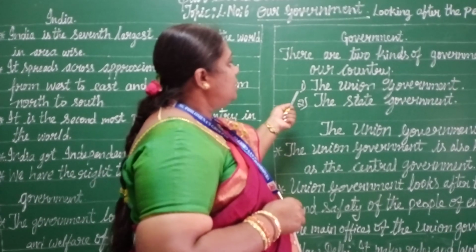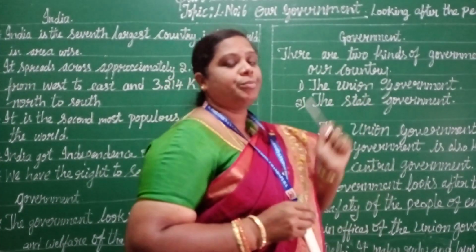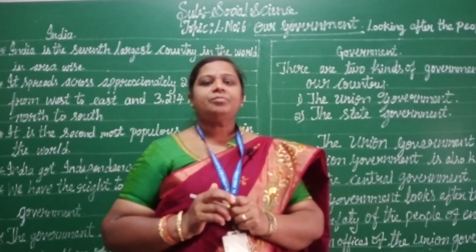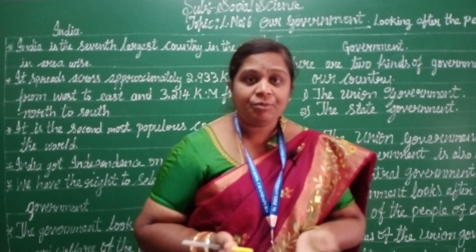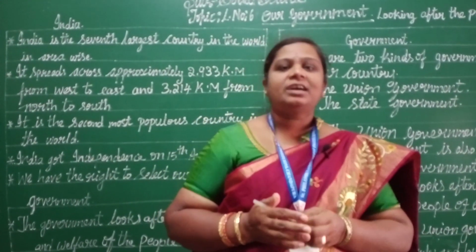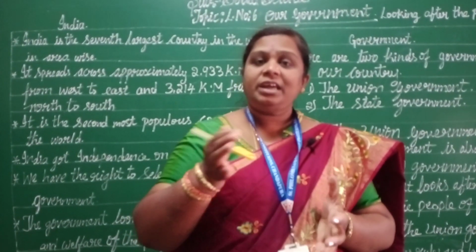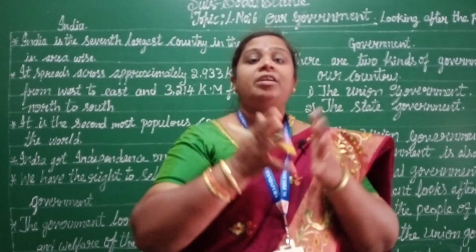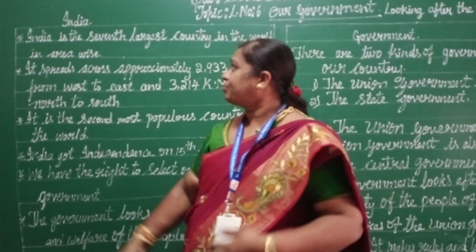government. There are two types of government, that is the union government and the state government. We live in a country called India. In India, there are many states. Now, let us know about India.